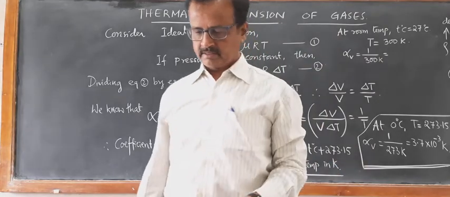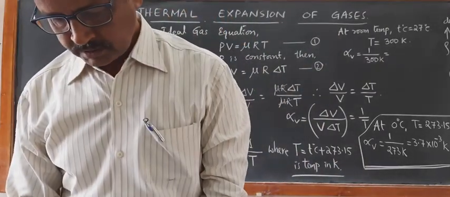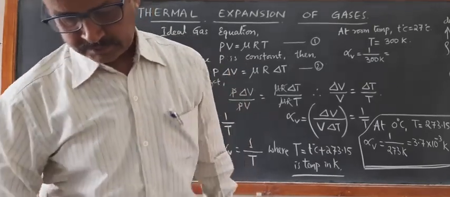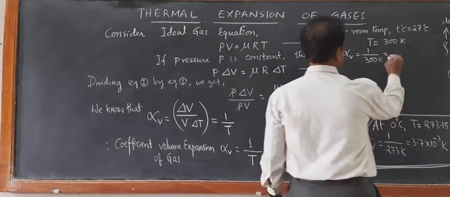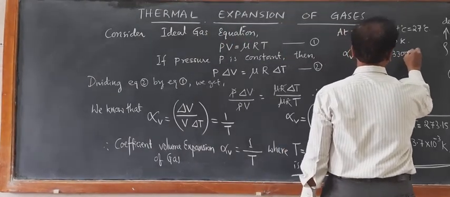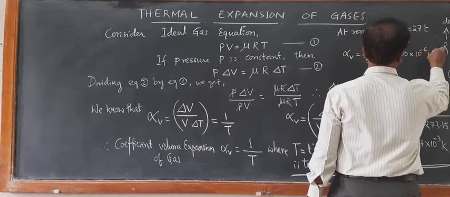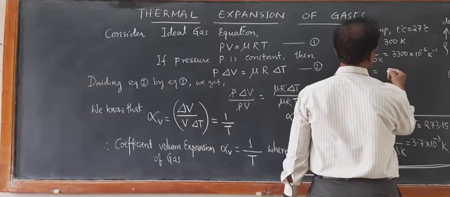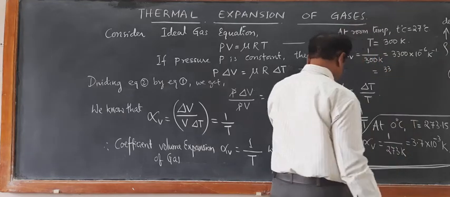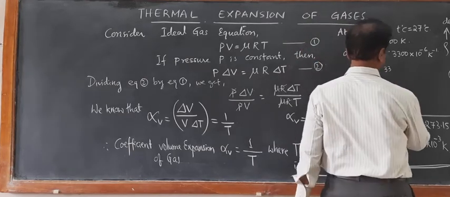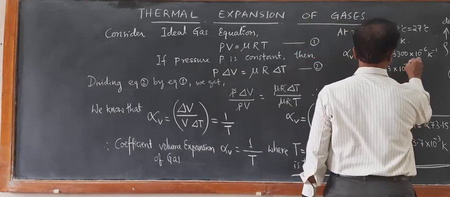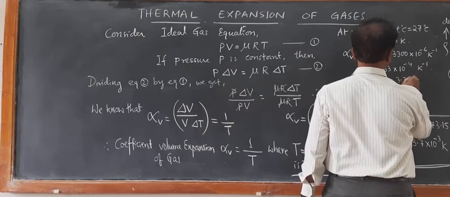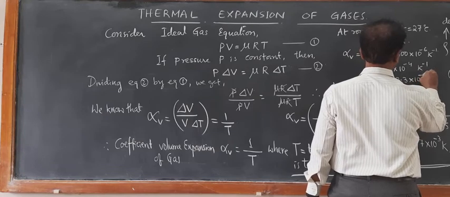If you calculate, this comes out to be 3.3 into 10 to the power of minus 3 per Kelvin.